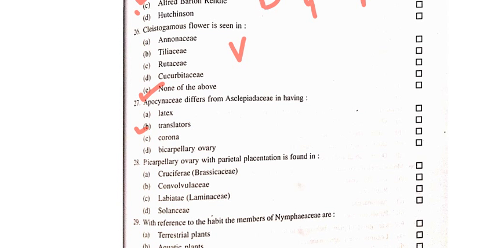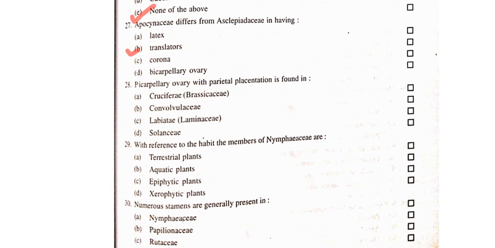Next question. Bicarpellary ovary with parietal placentation is found in. So the correct answer of this question is option A, that is Cruciferae or Brassicaceae. In Cruciferae or Brassicaceae, the ovary is bicarpellary and the placentation is parietal placentation.